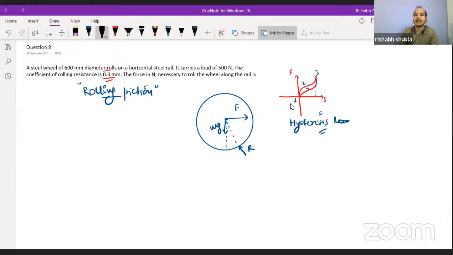Now if I say that R has two components, one horizontal and one vertical, then this vertical will be responsible for balancing the gravitational force and this horizontal will be responsible for balancing the external force, and the moment caused because of mg and R is equal to the moment caused because of F and fr. Here the fr is called the rolling friction.